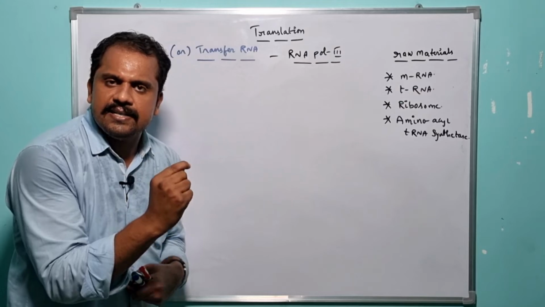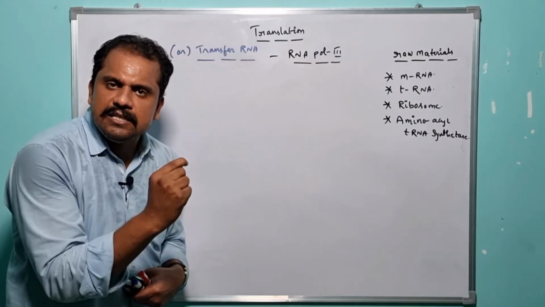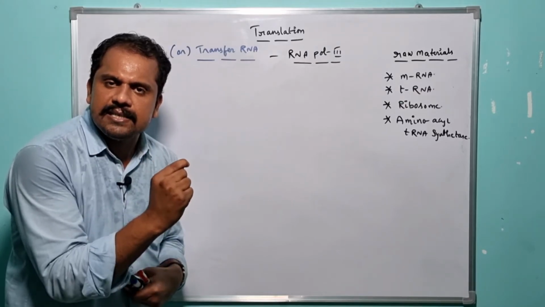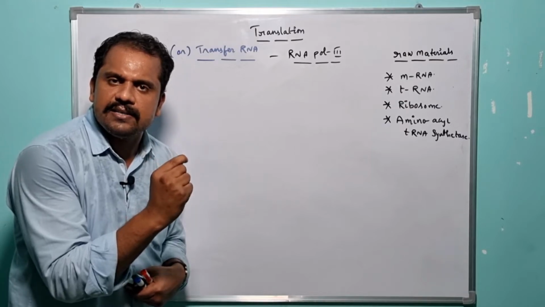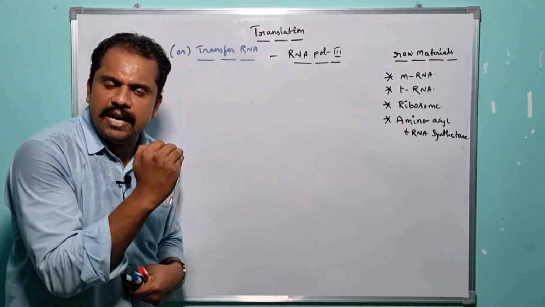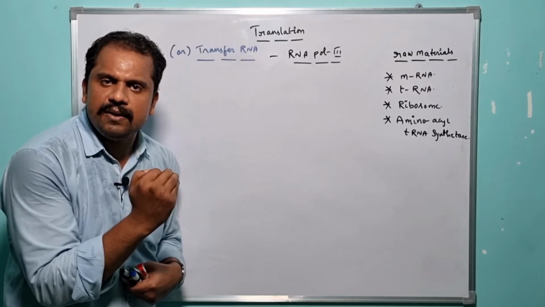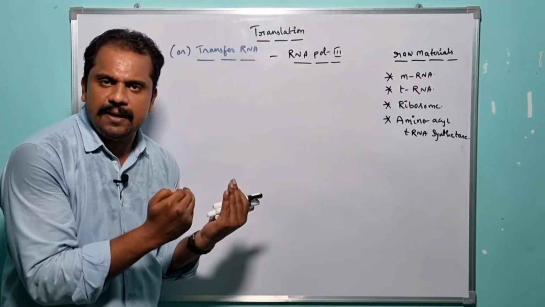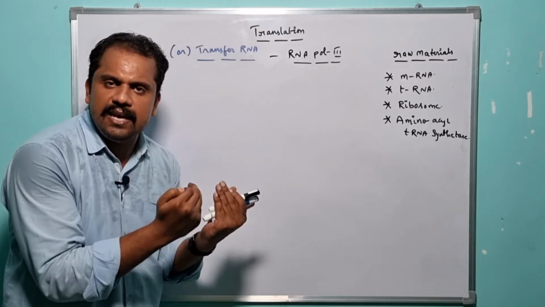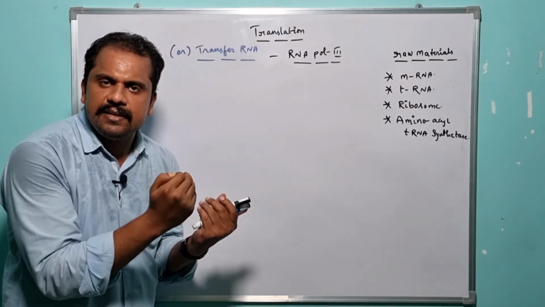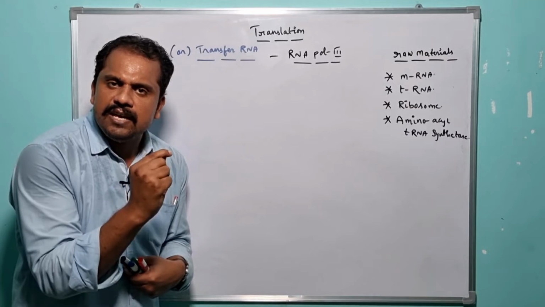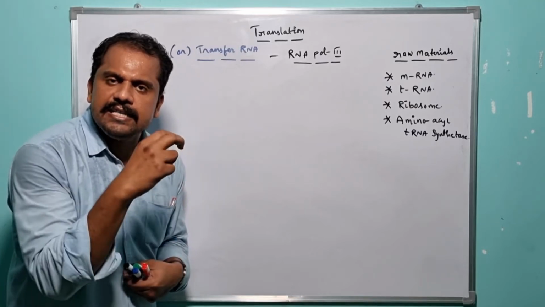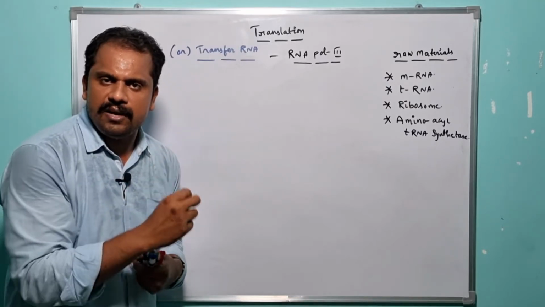So under such conditions, the translation process takes advantage of a specific RNA molecule, and that specific RNA molecule is nothing but adapter RNA, otherwise known as tRNA. By taking advantage of the tRNA, the amino acid, which is very specific to one particular codon, is capable of engaging or recognizing it.